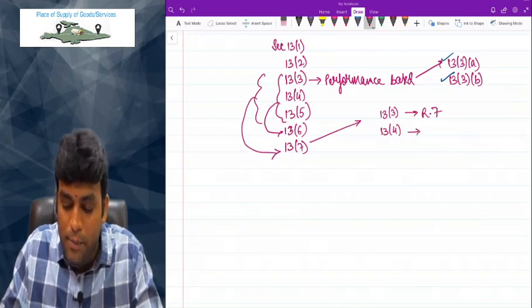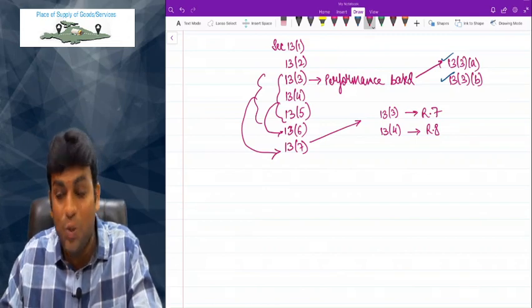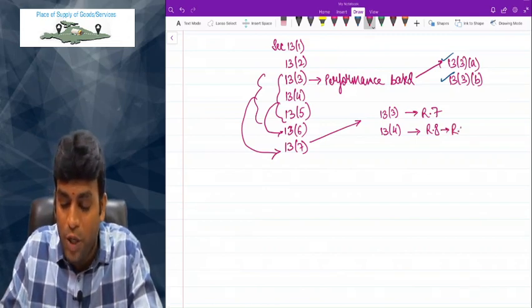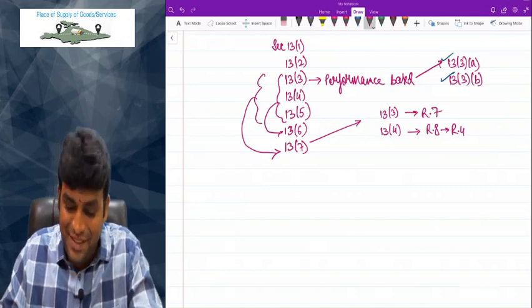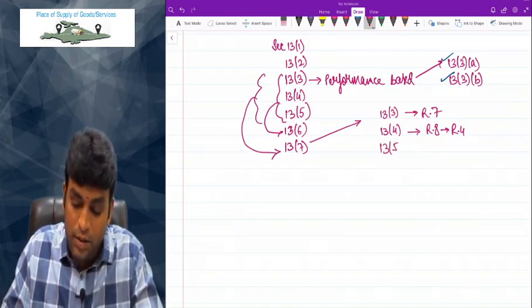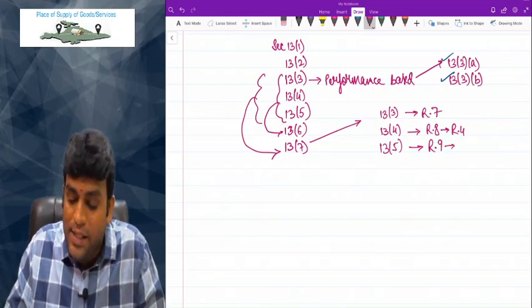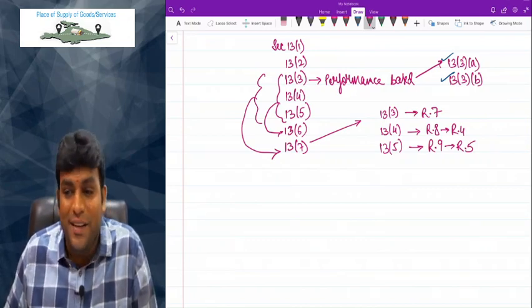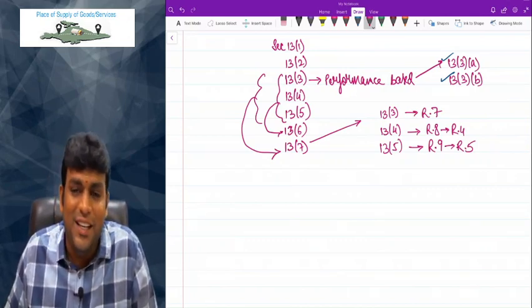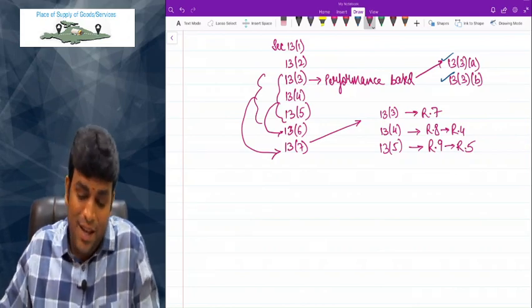Then 13.4 talks about immovable property. For that, we'll follow Rule 8. And Rule 8 says, go back to Rule 4. Rule 4 is nothing but immovable property, 12.3. Then 13.5 talks about Rule 9, my dear friends. And Rule 9 says, go back to Rule 5. Rule 5 we learnt in section 12.7, organizing an event, where it clearly says, follow something called GAAP, generally accepted accounting principles. That's it. Come on, friends.